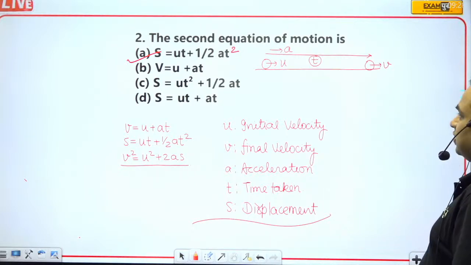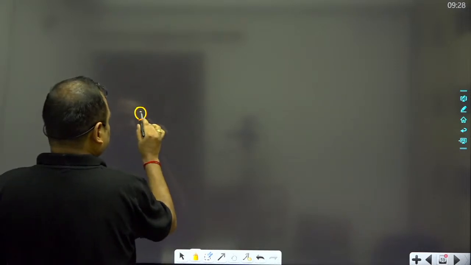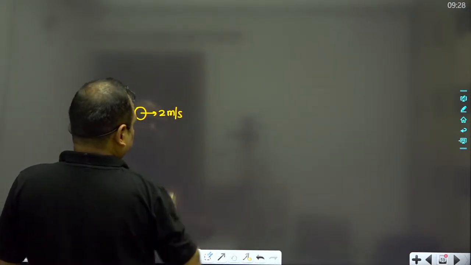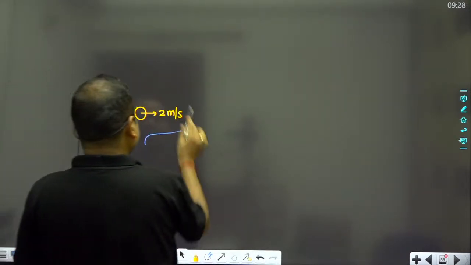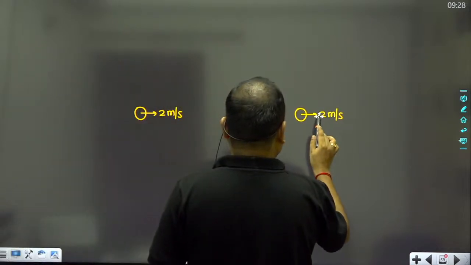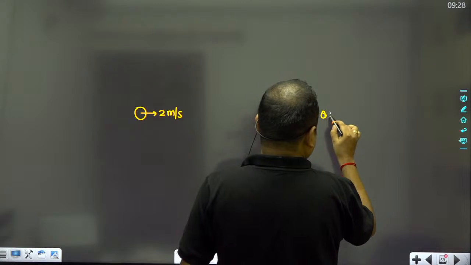Okay, so now guys, we should learn some questions also. Suppose that a ball starts moving with velocity 2 meters per second, and after some time this ball acquires a velocity of 8 meters per second.